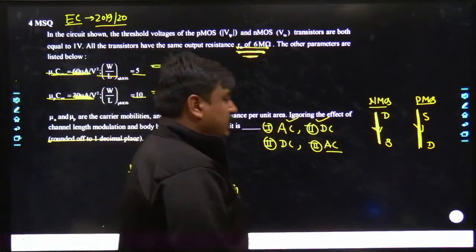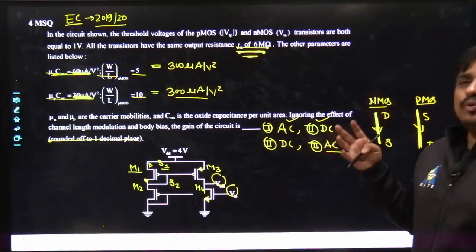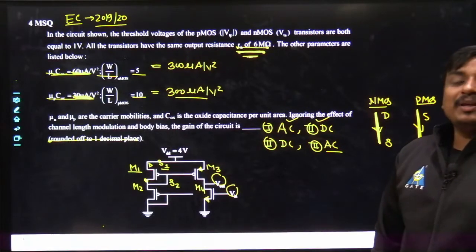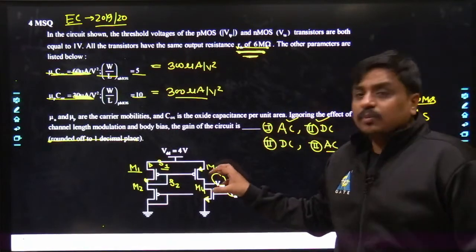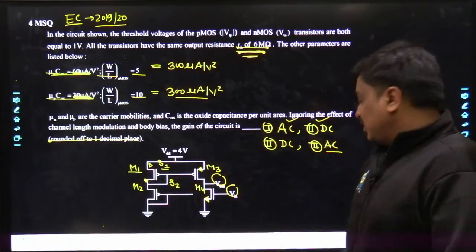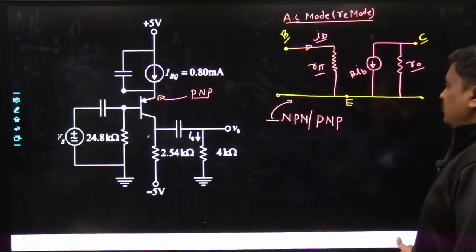Why am I so cautious about the arrows as well as the source, my dear friends? Until and unless you know exactly where the source lies, you would not be able to convert the given MOS into its equivalent circuit. What used to be its equivalent circuit? Even the first problem was based on the same concept.